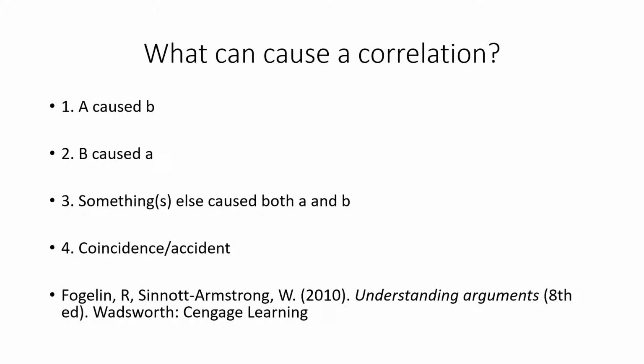Sometimes we can use our imagination and use some principles similar to the inference to the best explanation that we covered in our previous tutorial to try either rule some of these out or render them more improbable, to come to a stronger or more probable conclusion that one of these things is the cause of the correlation. Let's rethink back to the graph with shark attacks and ice cream sales.